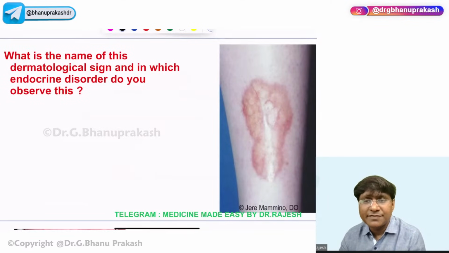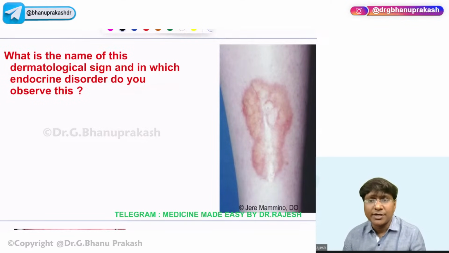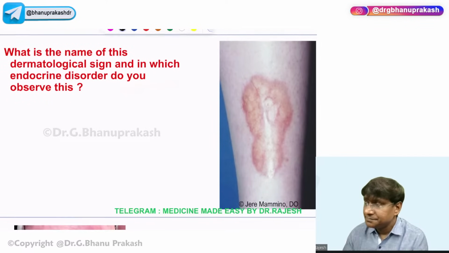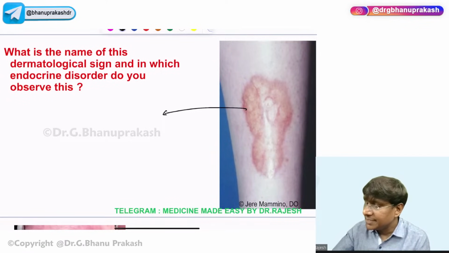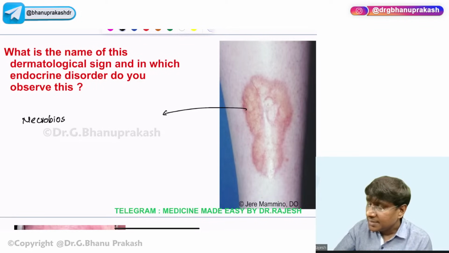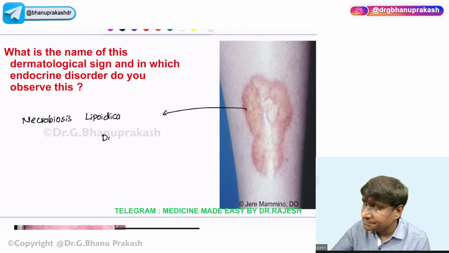Next. What is the name of this dermatological sign and in which endocrine disorder do you observe this? So this is necrobiosis lipoidica diabeticorum, and you observe this in cases of diabetes mellitus.